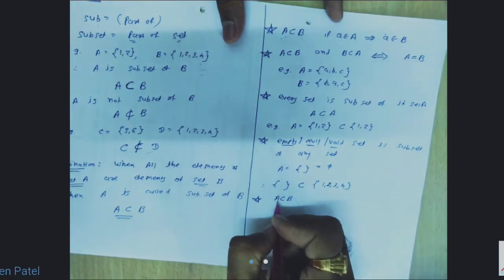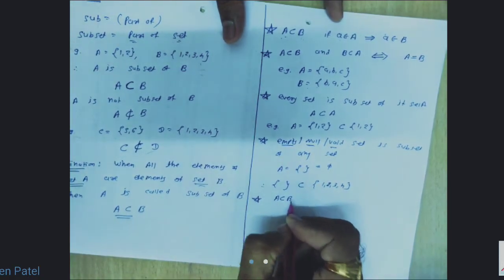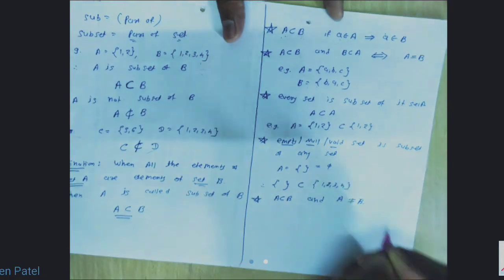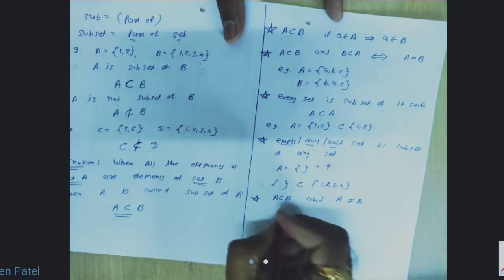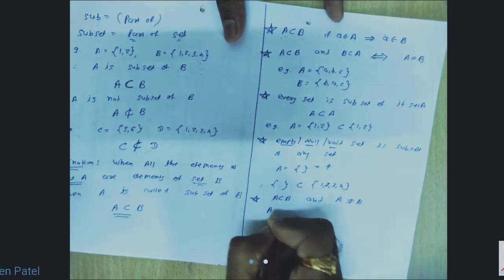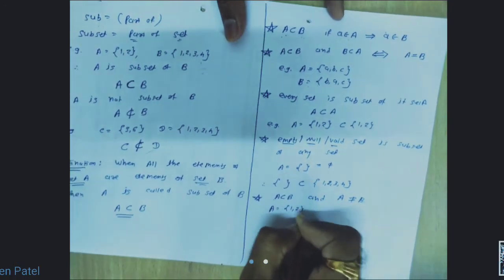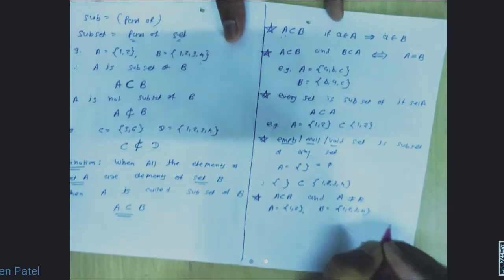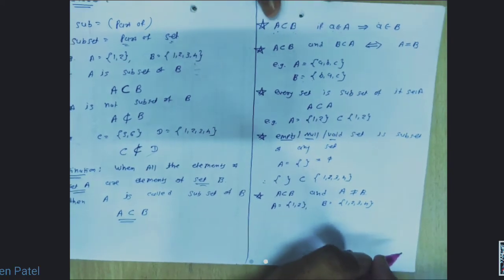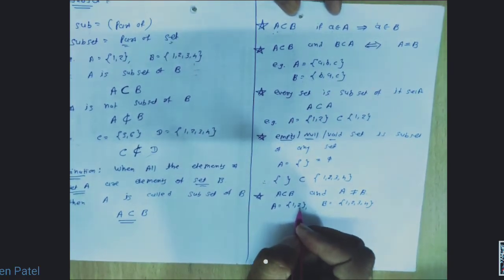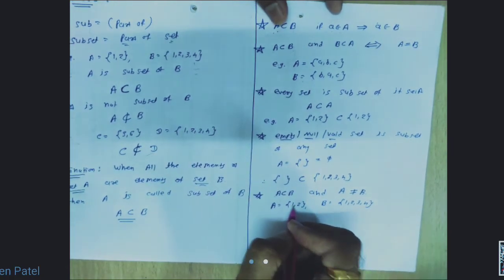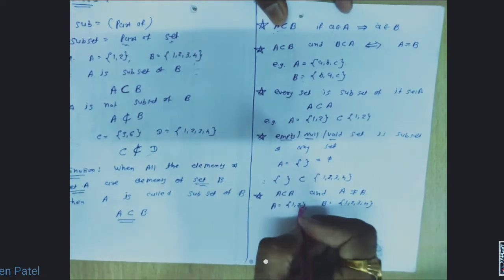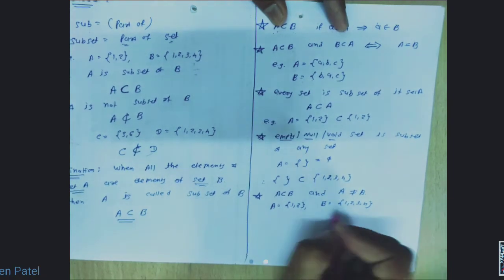A is subset of B means all the elements of A are the elements of B. And if A and B are not equal sets, है ना, A के हर एक एलिमेंट B में है, जो केस यहाँ पर कंसिडर किया था, suppose A equal to {1, 2} and set B equal to {1, 2, 3, 4}. The two sets are not equal sets. इक्वल सेट की डेफिनेशन सबको पता है ना, each element must be equal. So here 1, 2 elements are there, here 1, 2, 3, 4 are there. So A and B are not equal sets, दोनों equal नहीं है. And A is the subset of B, और A B का subset है.